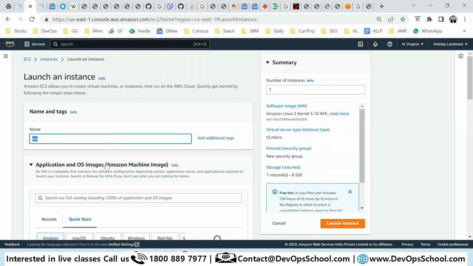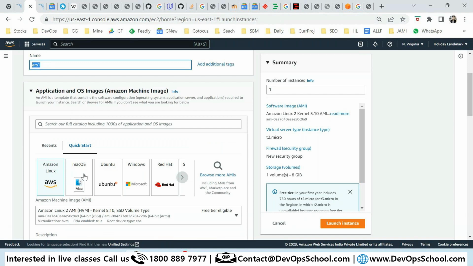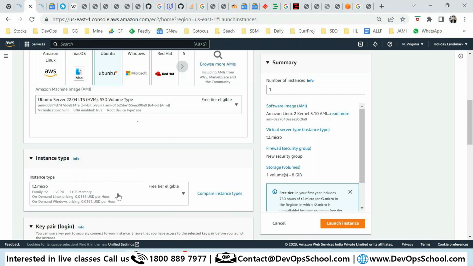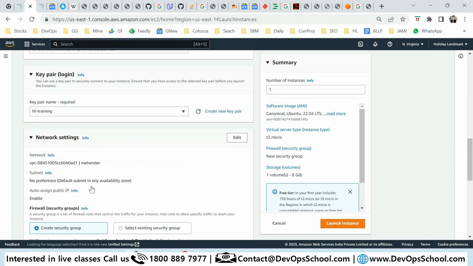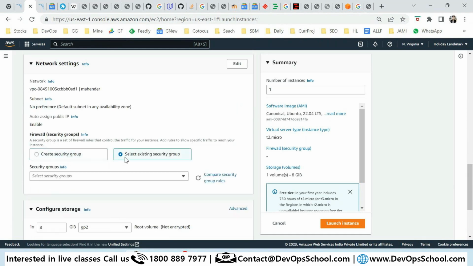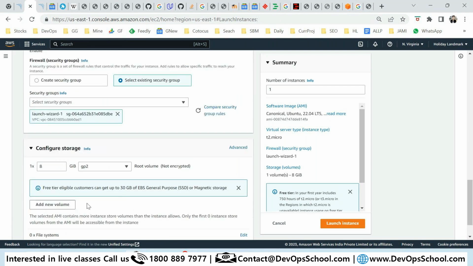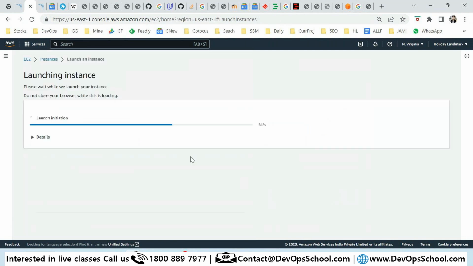One, two, and keys, and it should be sufficient, more than that.